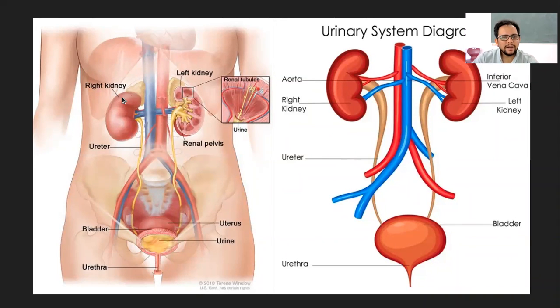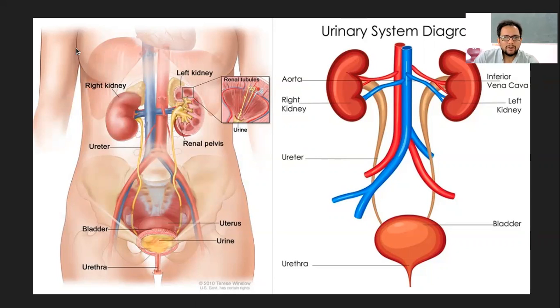The reason is that on the right side there is the liver, which is a huge organ compared to the kidneys. You can see the relative size of the triangular liver, and the kidneys are just small ones. So the liver occupies a lot of space on the right side, and the right kidney is slightly lower than the left one. That is the general consensus.